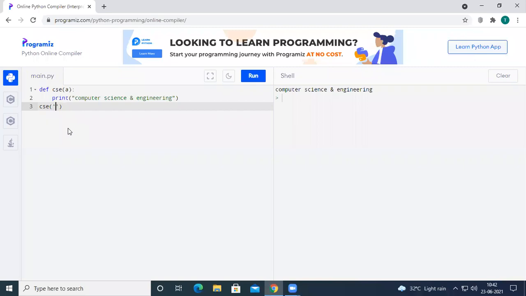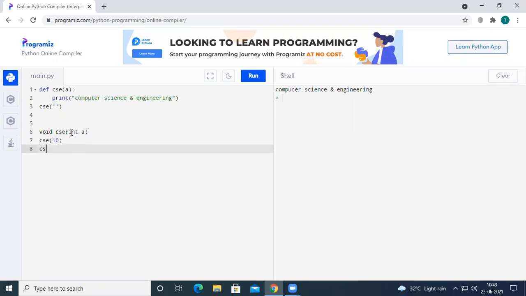See here, in the C programming language, for example, I have a method called CSC, and it has an integer parameter. If somebody wants to call this method, they have to pass an integer value. Only passing an integer value will execute this method.